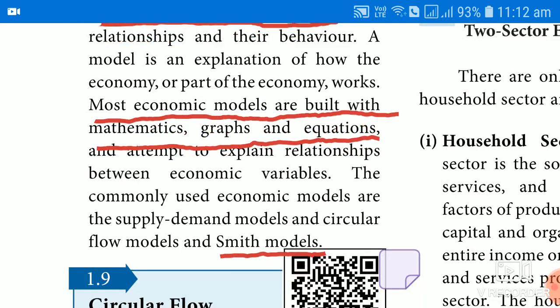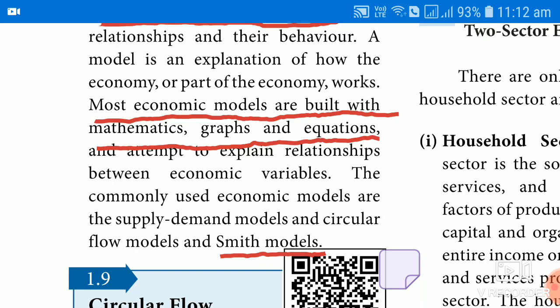What are the commonly used economic models? That is called the supply and demand model. How supply and demand are interrelated in connection with the price. So we call it a supply and demand model, to explain the economic problems related to how to fix the price with the help of supply and demand. And another important popular model is called the circular flow model. We are going to discuss it now.